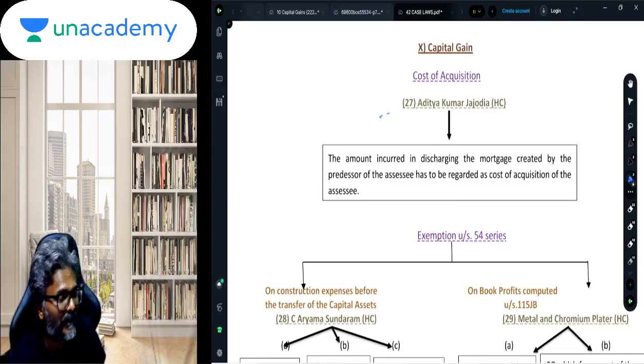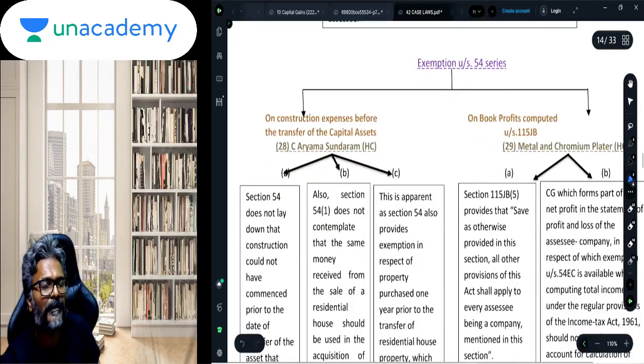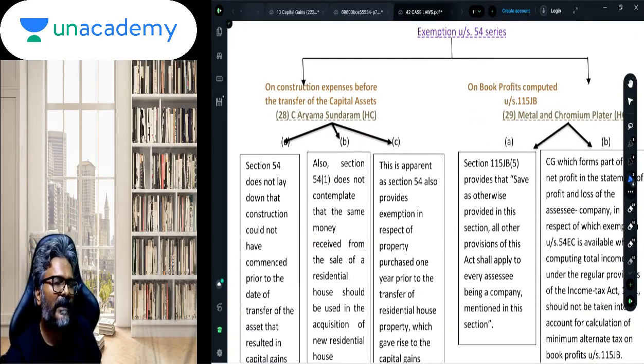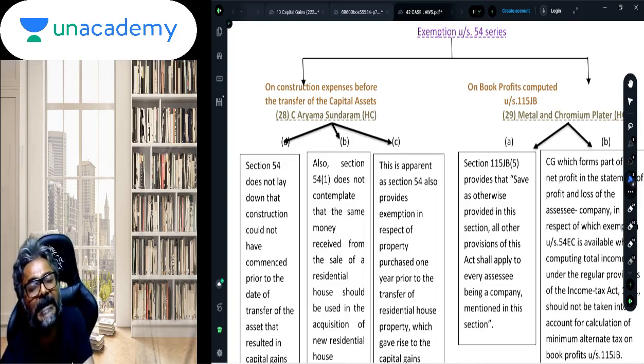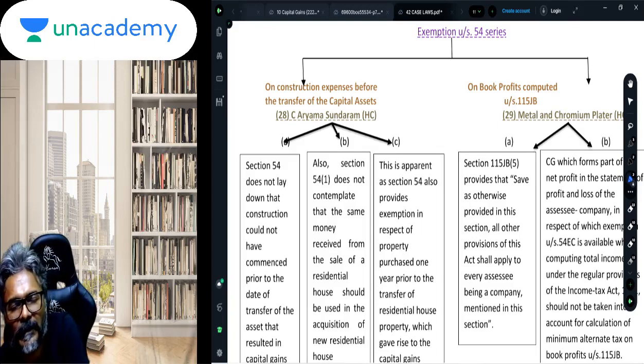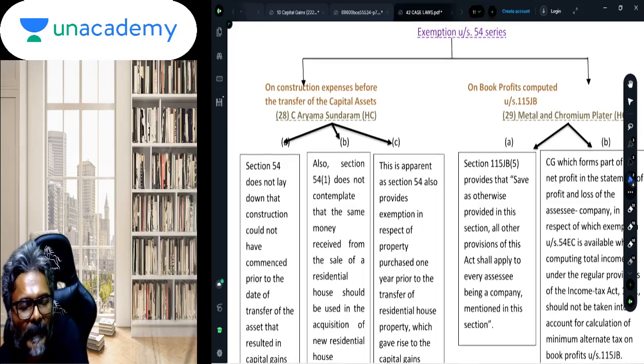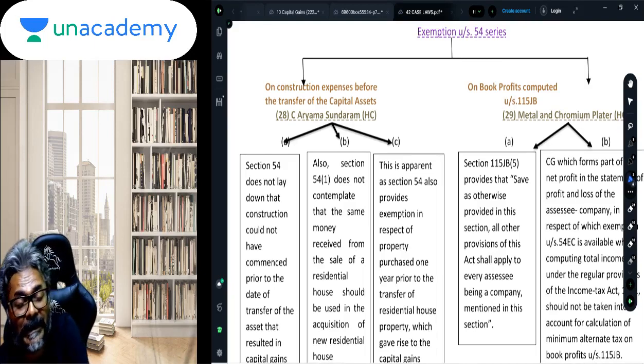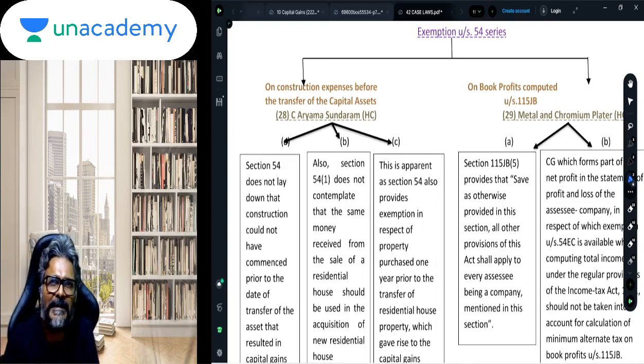So whether such repayment will qualify for deduction as a cost of acquisition or cost of improvement? And the answer is no, because what the assessee acquired was the full property without any encumbrance. Hence there is no further reduction of any cost of acquisition or cost of improvement required in the case of repayment of a loan taken by the assessee subsequently.